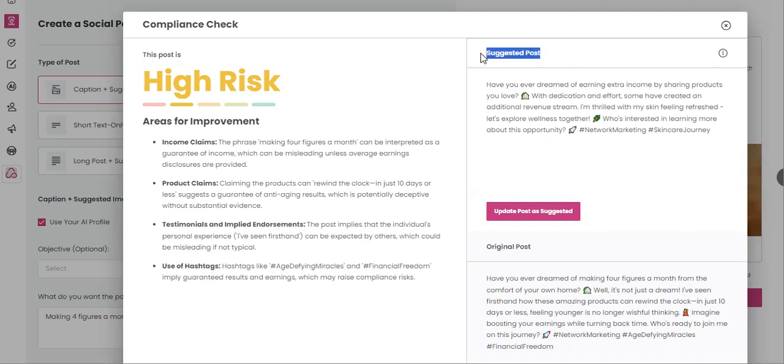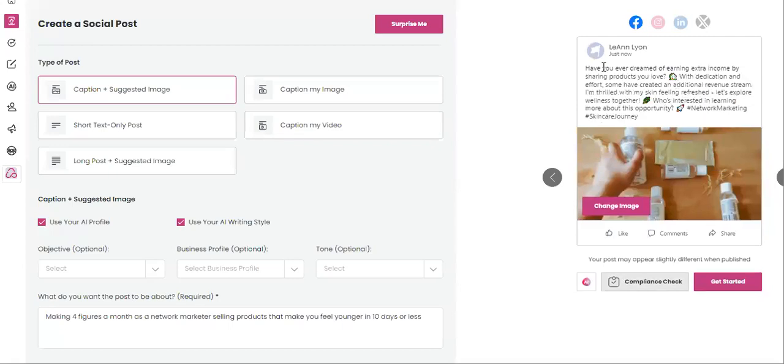They rewrite it. And it says, have you dreamed of earning extra income by sharing products you love? With dedication and effort, some have created an additional revenue stream. I'm thrilled with my skin feeling refreshed. Let's explore wellness together. Who's interested in learning more about this opportunity? Hashtag network marketing, hashtag skincare journey. So it's completely rewritten all of my claims. If I click on update this post as suggested, it goes over here.